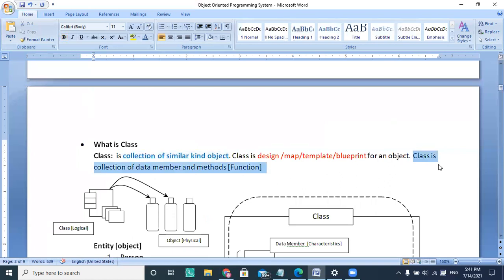Basically, this is the technical definition every student gives us when we take an interview. At that time, this is the common definition people give: that a class is a collection of data members and methods, or functions.